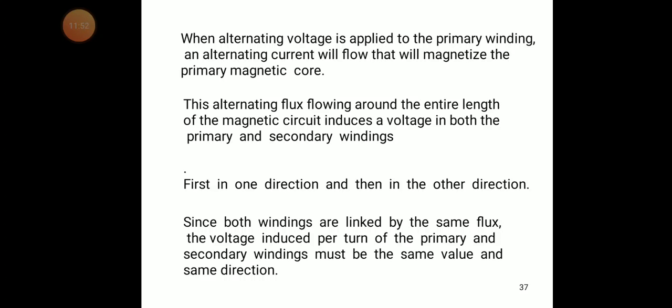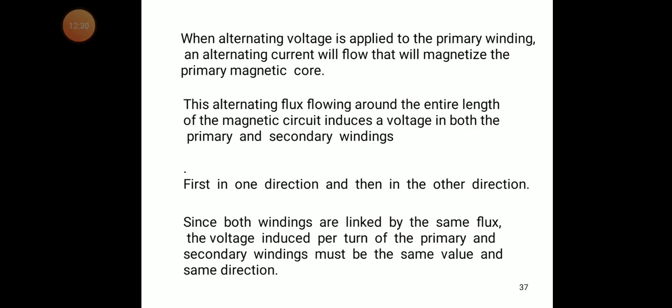Whenever the primary winding is magnetized, the alternating flux flowing around the entire length of the magnetic circuit induces a voltage in both the primary and secondary windings. In the primary winding it is because of self-inductance, and in the secondary winding because of mutual inductance.